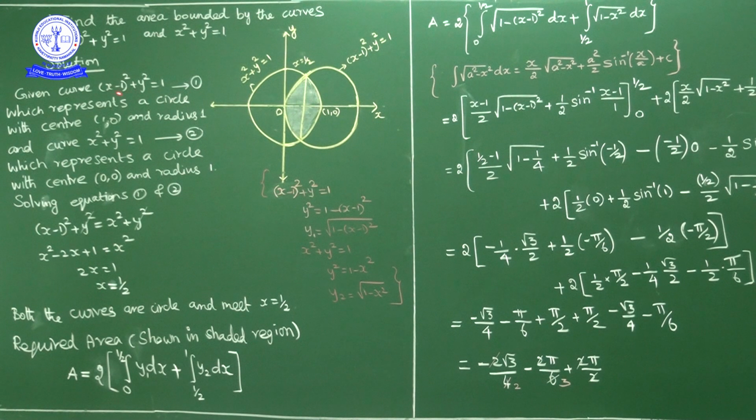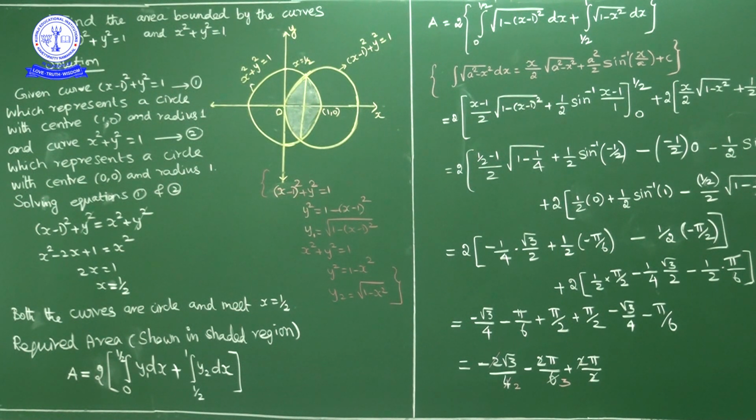If we equate 1 and 2, we get (x minus 1) whole square plus y square is equal to x square plus y square. Both sides y square cancel. So x square minus 2x plus 1 is equal to x square. Both sides x square cancel. So 2x minus 1 is equal to 0, so 2x is equal to 1, x is equal to 1 by 2. So the point of intersection of these two circles lies on the line x is equal to 1 by 2. Both curves are circles and meet at x is equal to 1 by 2.